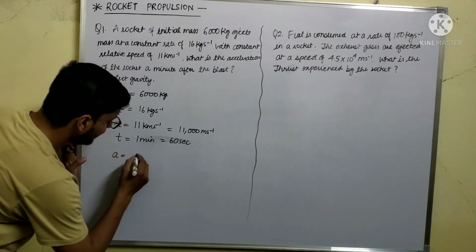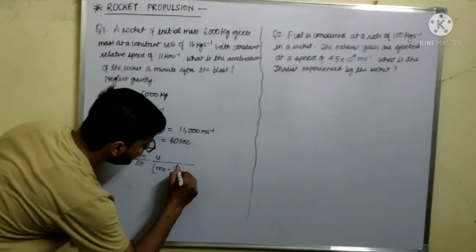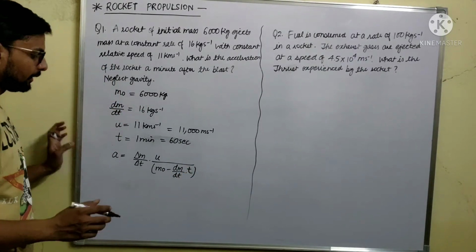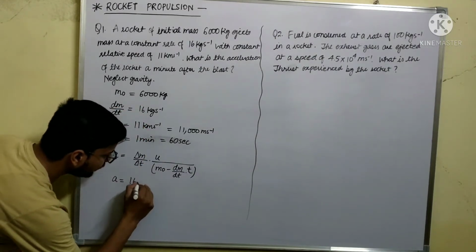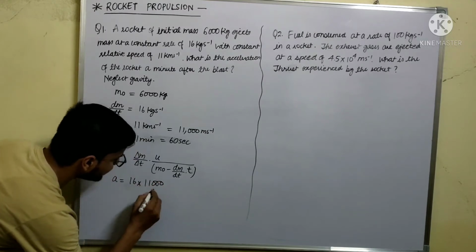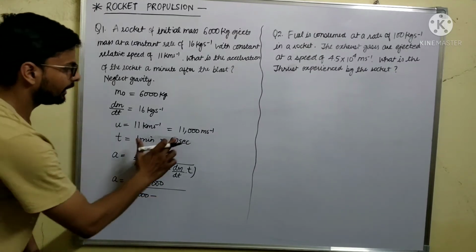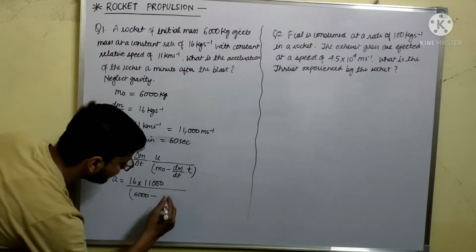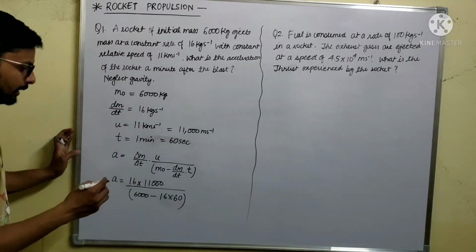What was the formula for acceleration? a was dm by dt multiplied by u upon m naught minus dm by dt into t. Okay, so put all the values here. dm by dt is 16, into u, which is 11,000, this is multiplication, and upon m naught, which is 6,000, minus dm by dt, which is 16, into time, which is 60.